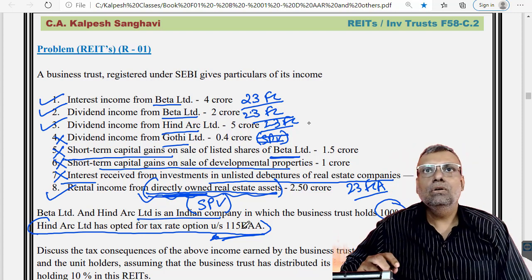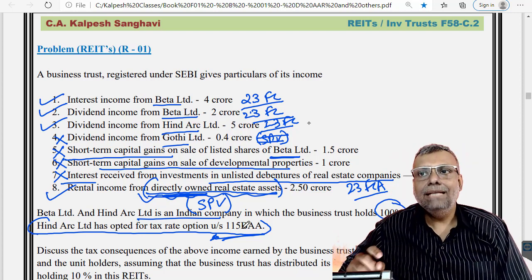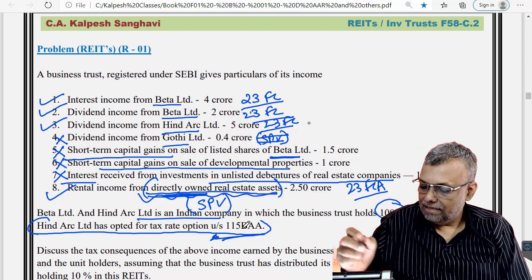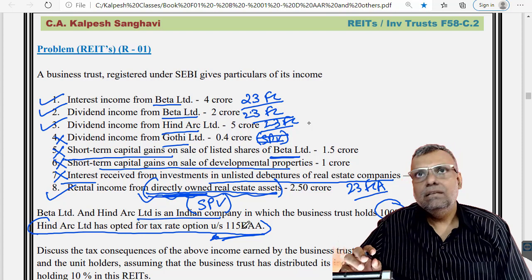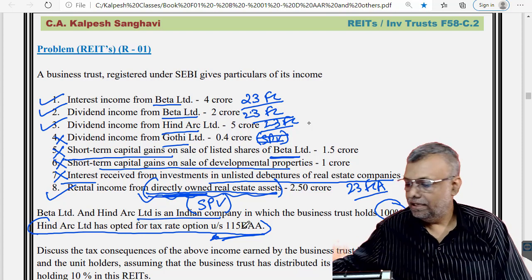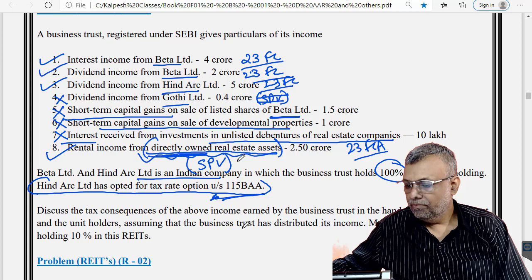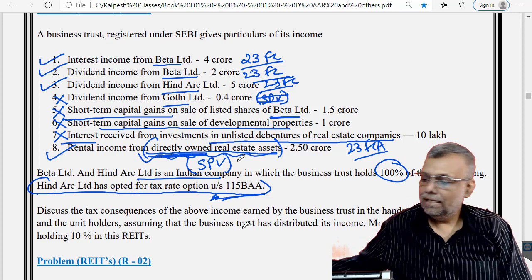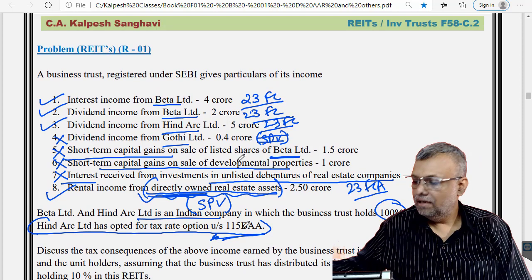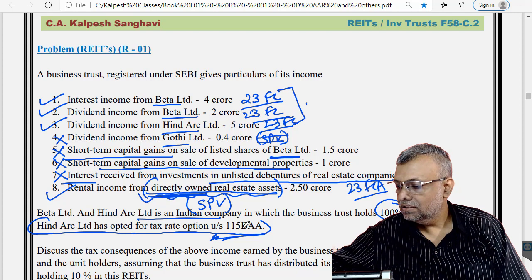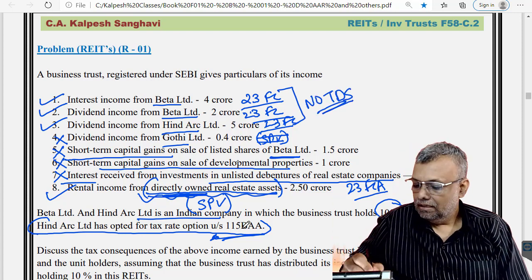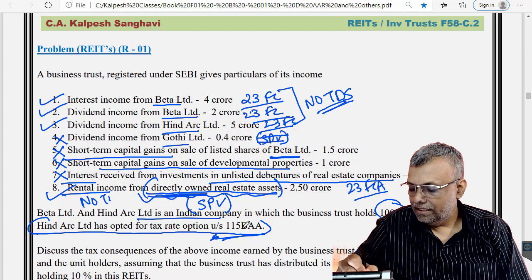Okay, so 1, 2, 3 and 8 will be eligible for exemption, and 4, 5, 6, 7 will be covered by taxation. It will be taxable in the hands of the business trust. Now it is very natural that on this FC and FCA income, there will be no TDS. TDS provisions I have already explained. On this rental income also, there will be no TDS.